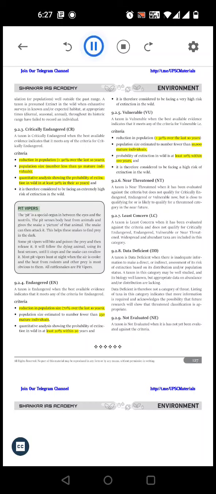Pit vipers. The pit is a special organ in between the eyes and the nostrils. The pit senses body heat from animals and gives the snake a picture of that animal. The snake can then attack it. This helps these snakes to find prey in the dark.